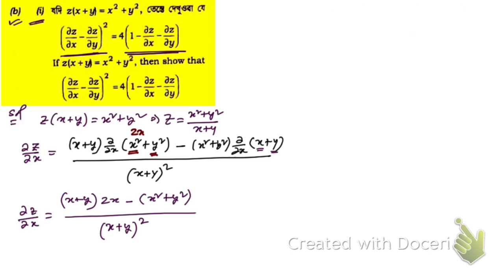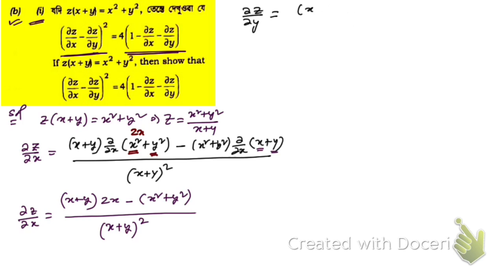Okay, so now let us differentiate z with respect to y. Again, if we apply the same rule, but here we're going to differentiate with respect to y instead of x.